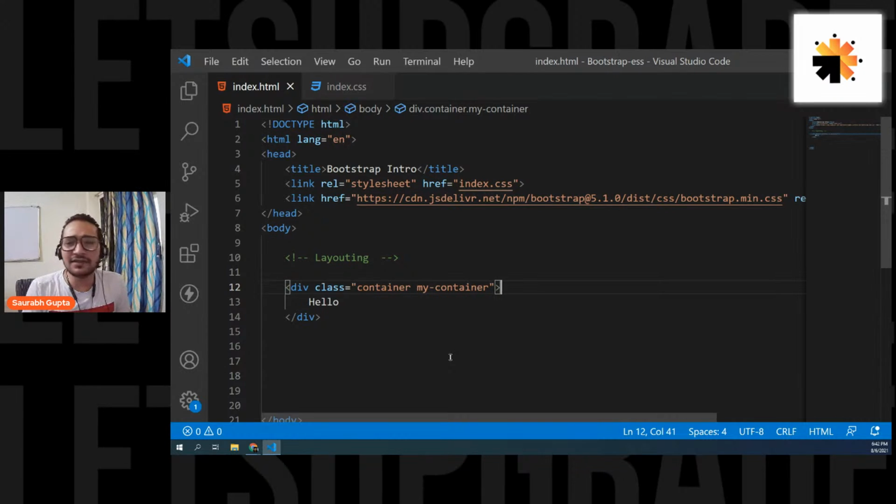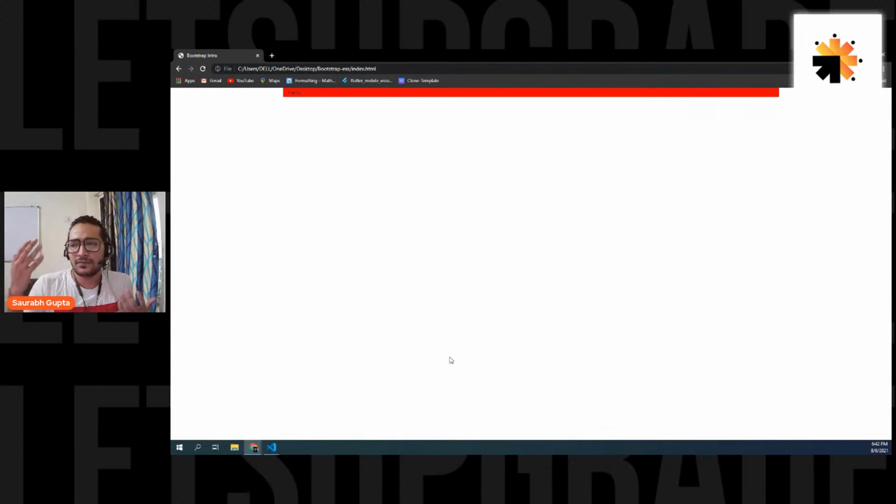Okay, so guys, are we clear with this container class? Now, so this is one thing. Now, what if people say, okay, fine, what if I want a full width container? What if I don't want this big container? I want a full width container because I want to create a full width website.